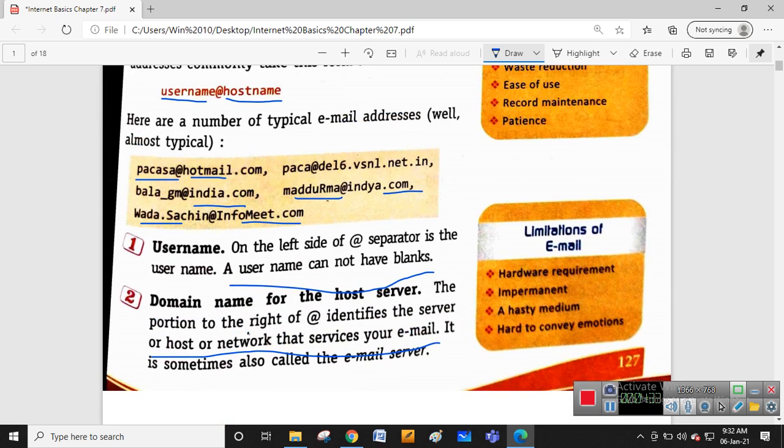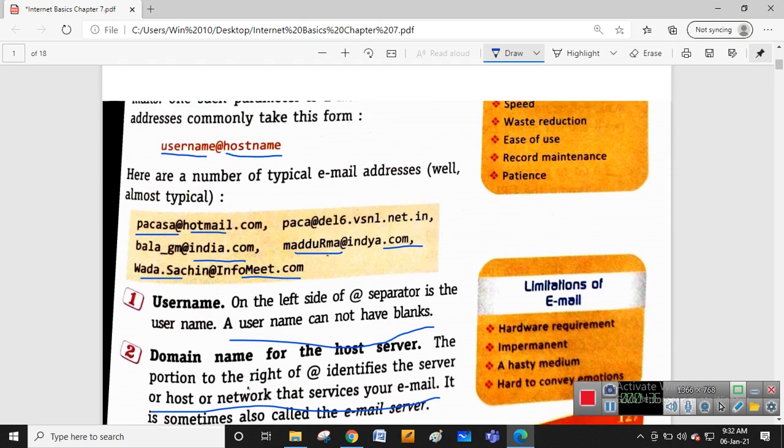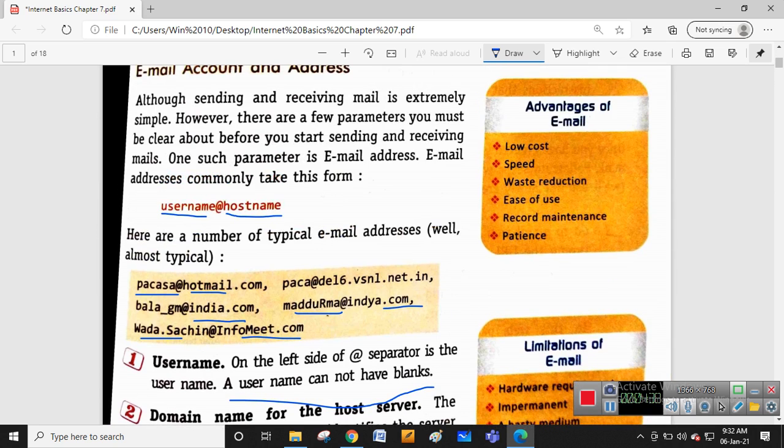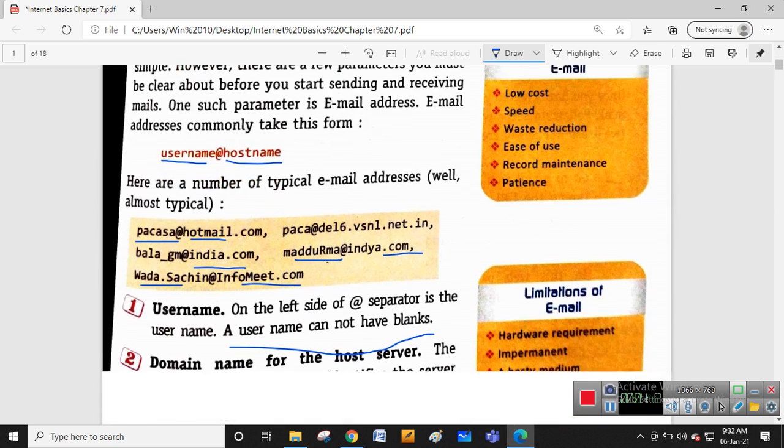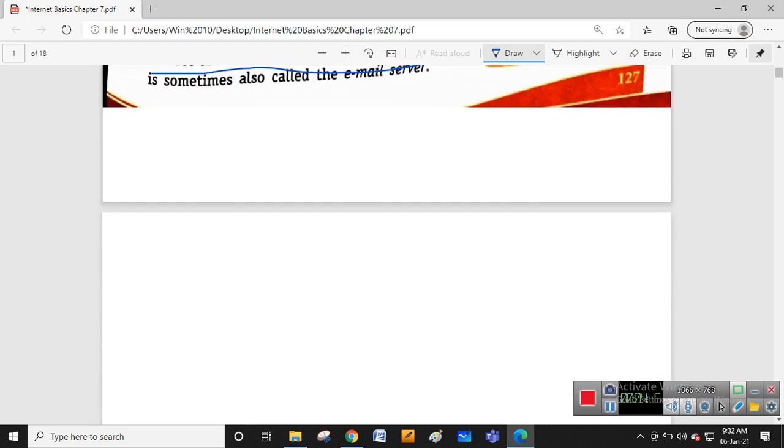It is also called the email server. The protocol for sending email is SMTP, and on the receiving side the protocol is POP3.